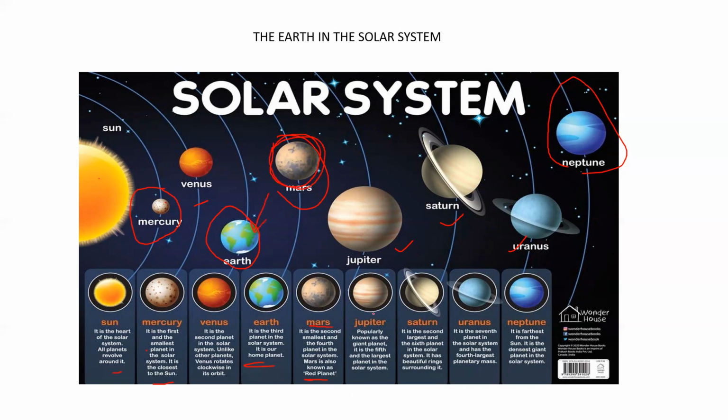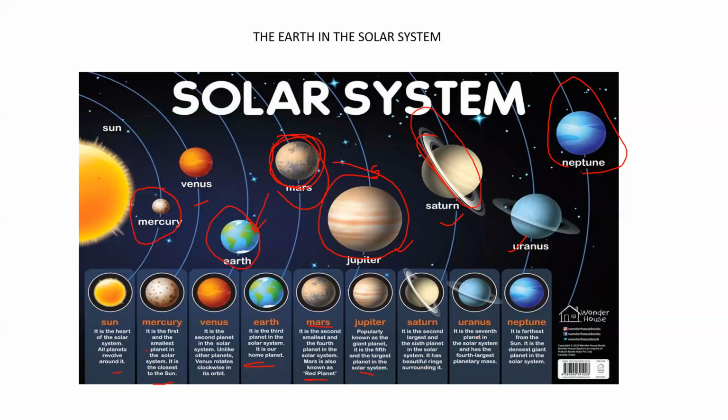Now the next planet is Jupiter. Jupiter is known as the giant planet, the fifth and largest planet in the solar system. It is at the fifth position, and it is the very largest. As in the diagram you can see, this is a very huge planet, Jupiter. Saturn is the second largest and sixth planet in the solar system. It has a beautiful ring around it. Its identification is quite easy: you can see rings around Saturn.